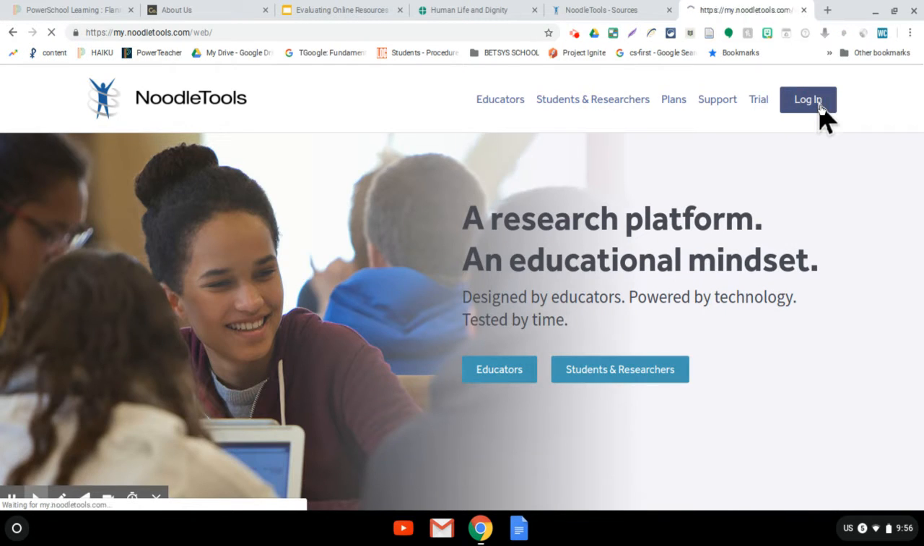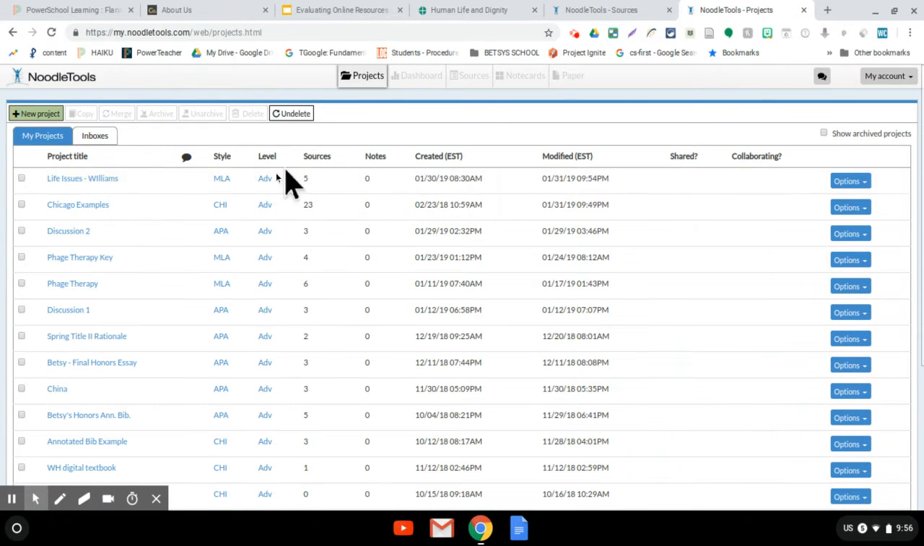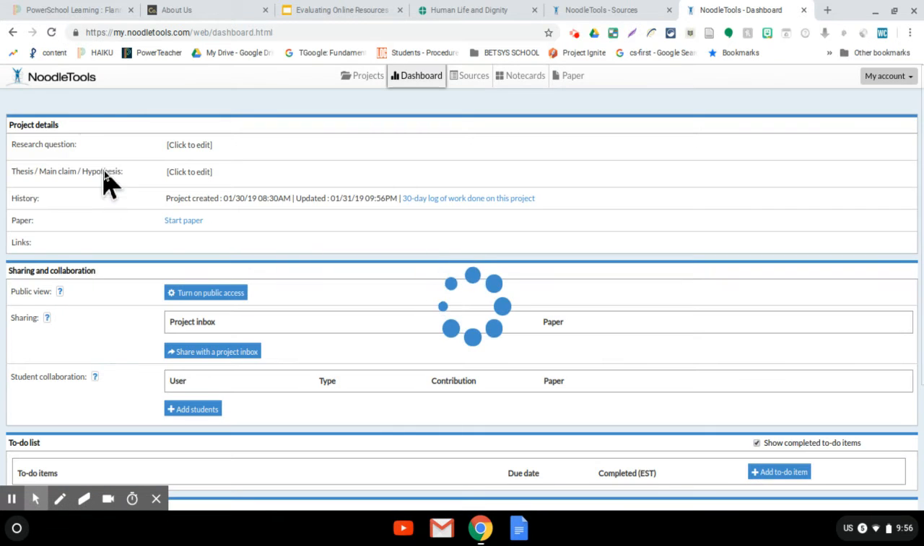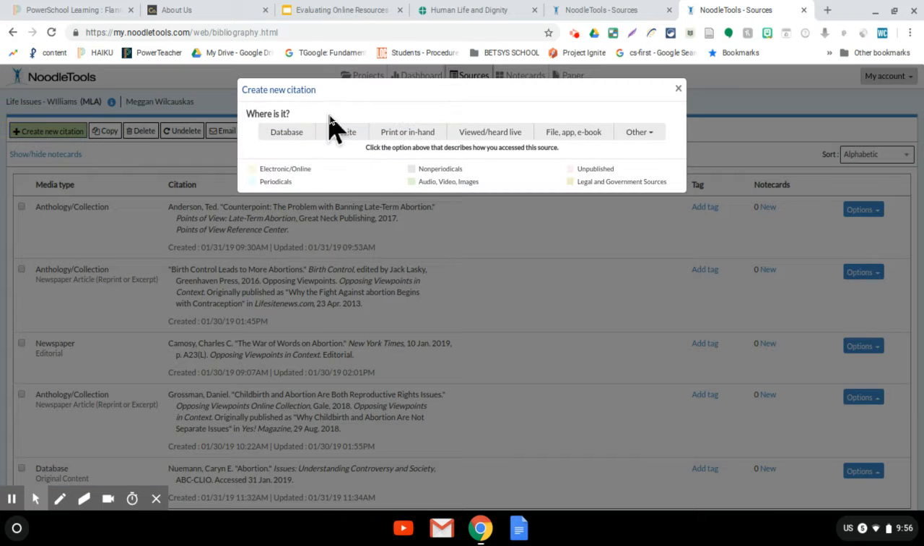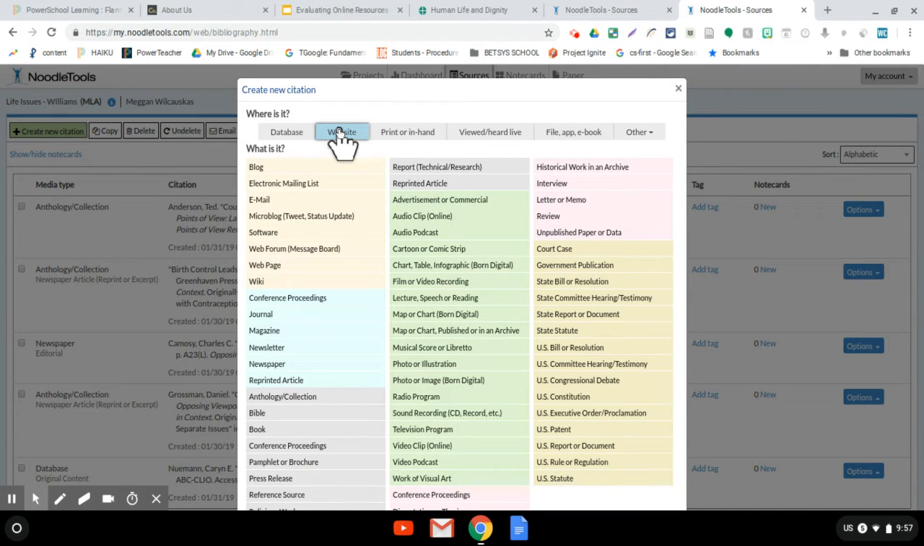Okay, you need to log in. I'm already in there. I'm going into MLA, and you're going to Sources, right? You know this. Create a new citation and choose a website. I think most of what you guys are using is web pages on a website.